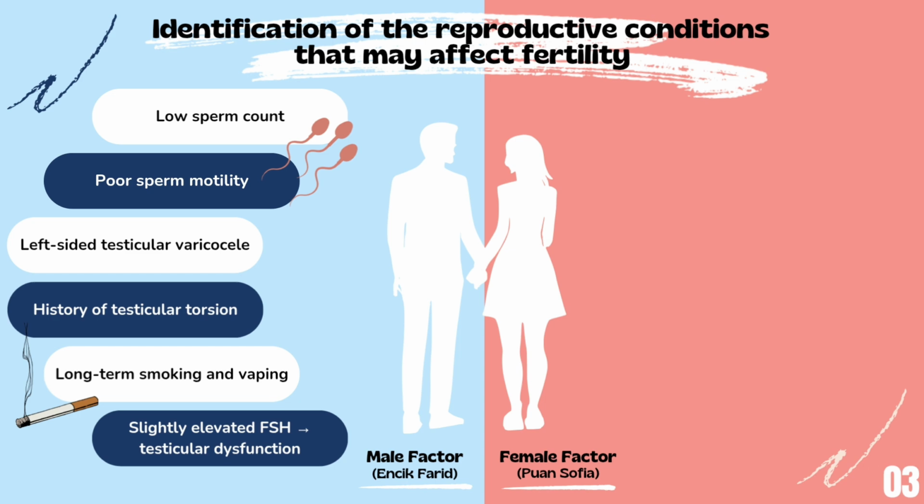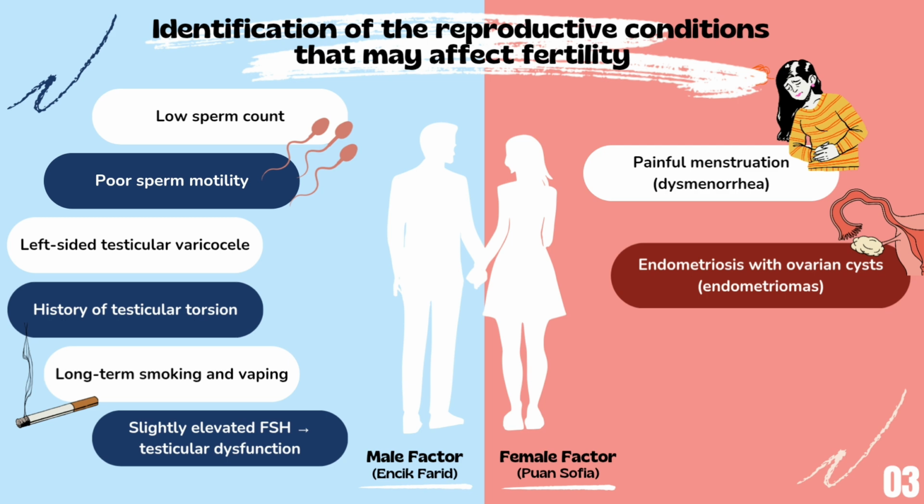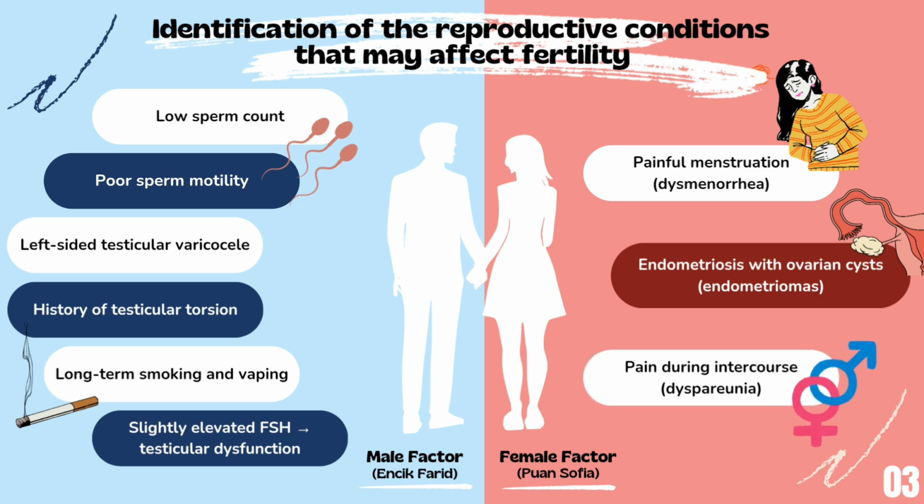As for Puan Sofia, she has endometriosis with endometriotic cysts present on her ovaries. She experiences dysmenorrhea and chronic pelvic pain, which indicate ongoing inflammation that can negatively affect fertility. She also reports pain during intercourse, dyspareunia, which may reduce the frequency of intercourse and lower the chances of natural conception.